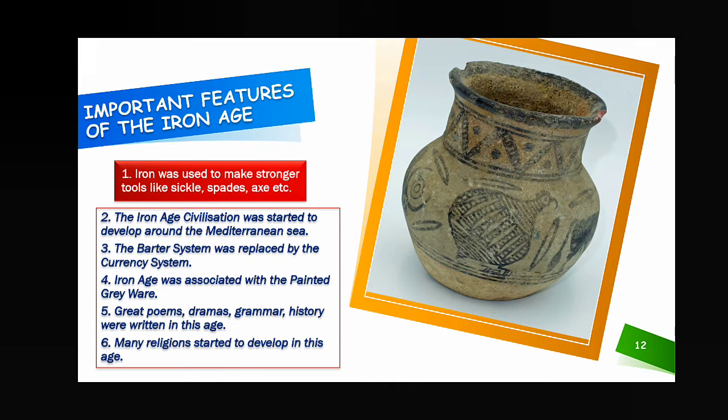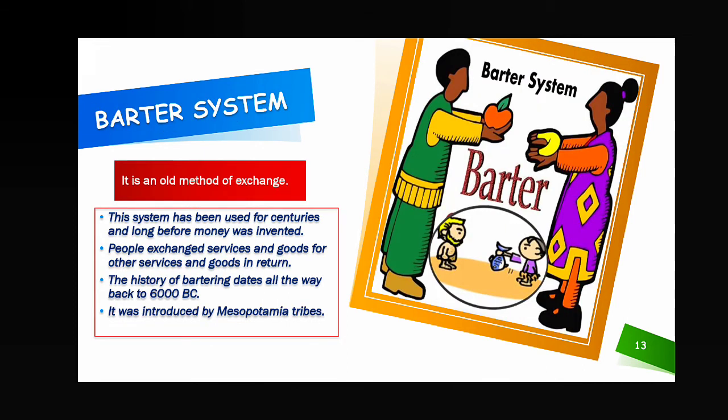So what is called the barter system? Let us see here. Barter system means it is an old method of exchange. Exchange means, take a look at this picture: this violet-dressed person on the right-hand side is giving something to this green-dressed person, and this green-dressed person is also giving something to the second person. That means it is an exchange of goods, and exchange with the help of service. At that time there was no use of money, no use of coins, that's why that type of exchange was there. This system has been used for centuries and long before money was invented.